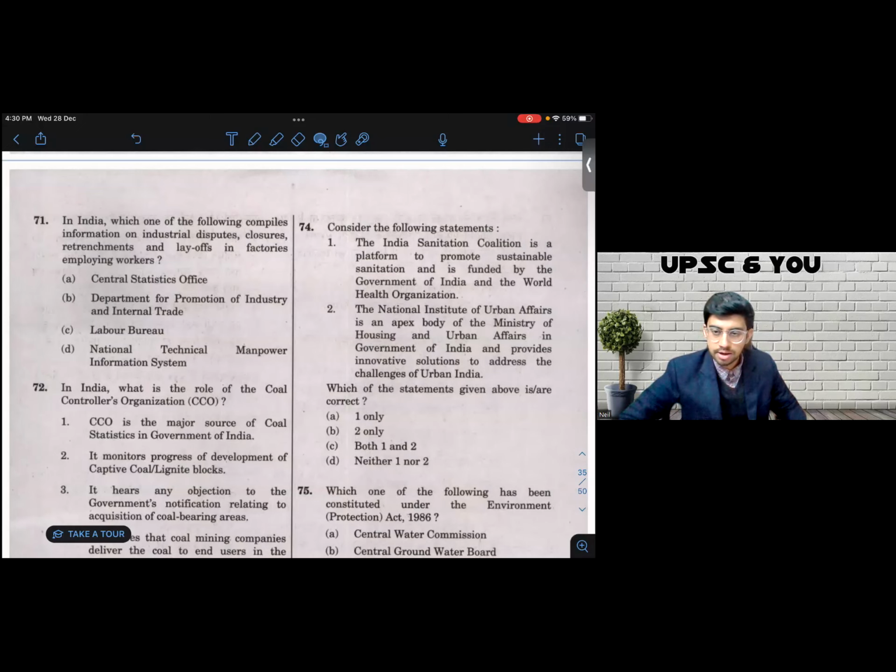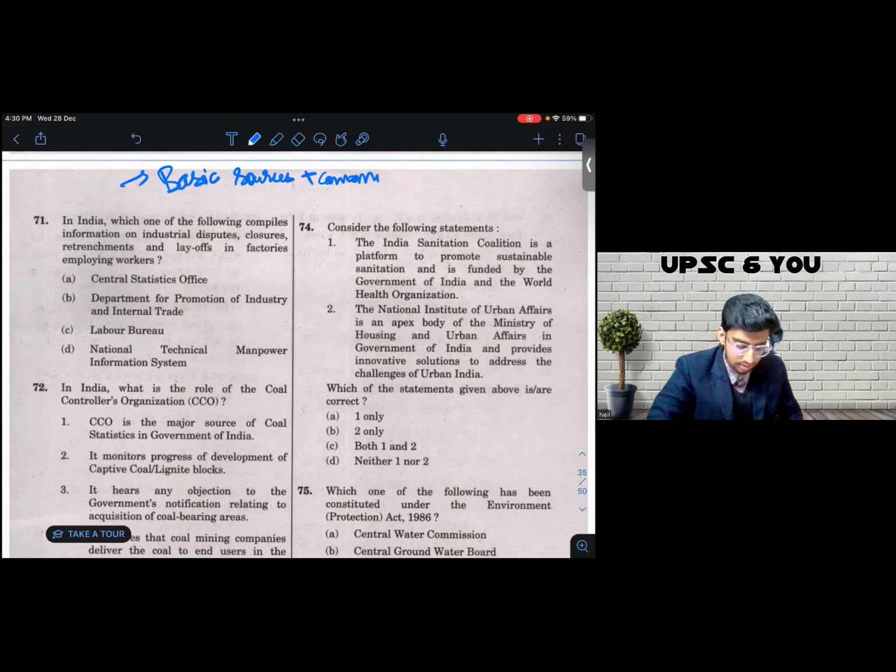As usual, before we begin our discussion, we're going to have a quick recap of the two pillars which are pivotal to our analysis. Those two pillars are fairly simple. The first pillar is knowing that in this examination at this point in time, all you need is basic sources plus common sense. And this is a lethal combination. It is going to take you to places. If you have any doubts about the efficacy of this concoction, just go through the previous discussions and you would realize how effective this combination is.